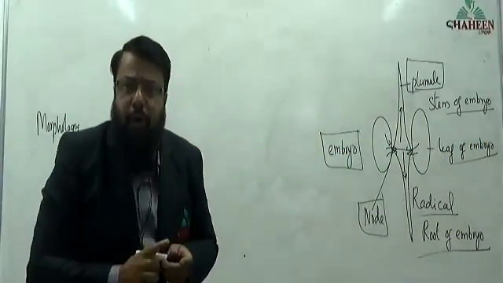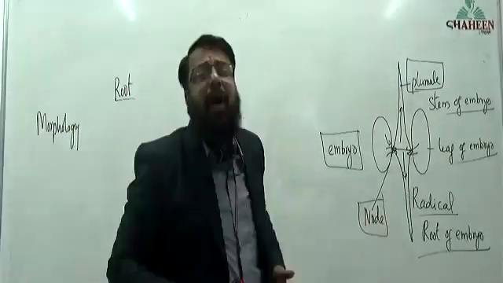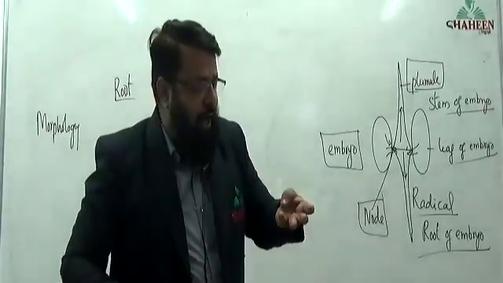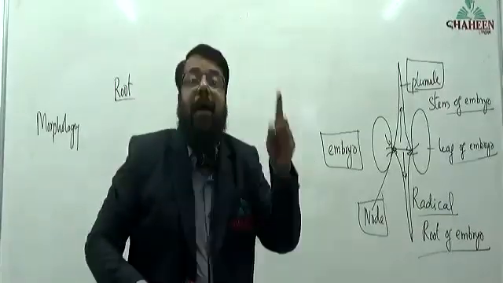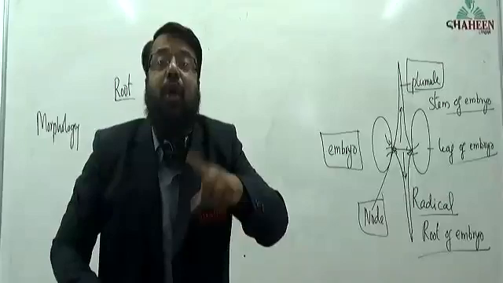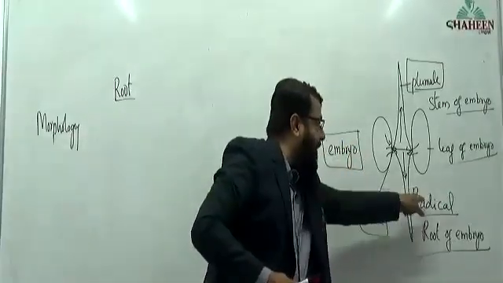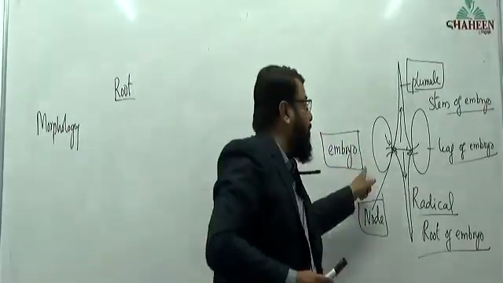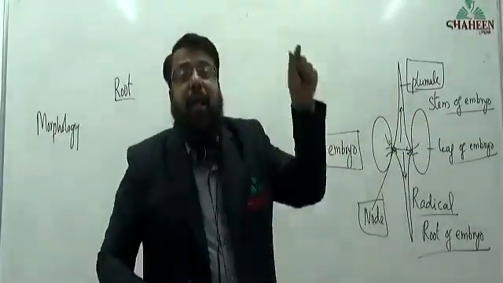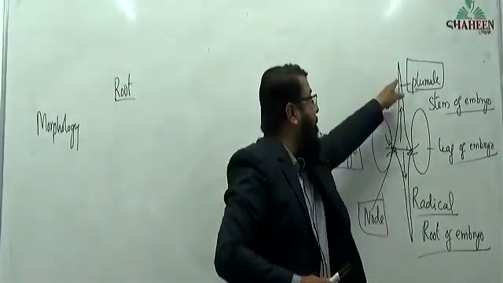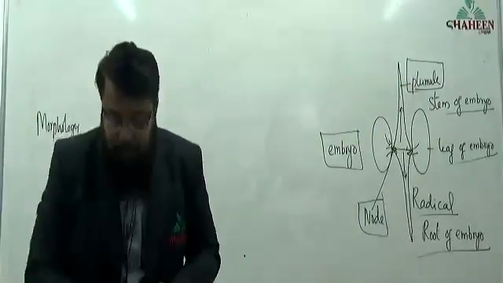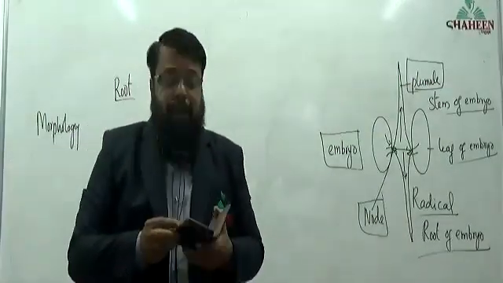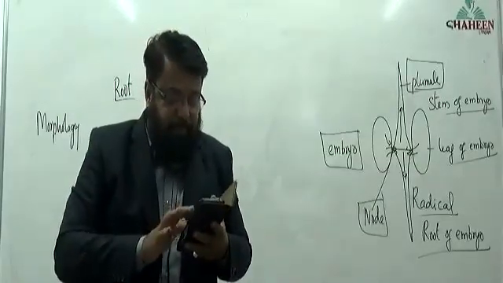This embryo has three parts. What are the three parts? Root, leaf, and stem. But we are using different terms. Root of embryo is called radical. Leaf of embryo is called cotyledon. Stem of embryo is called plumule. Okay? What is radical? Tell me quickly.